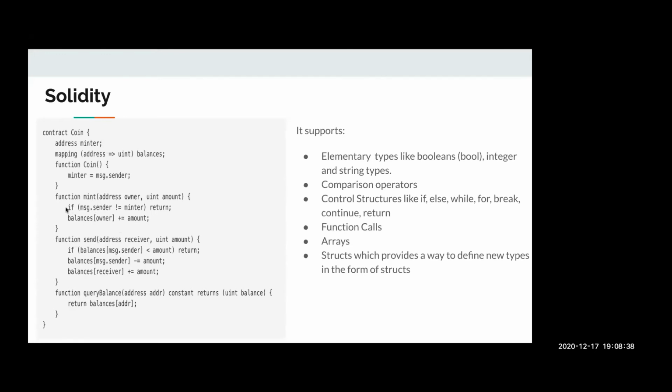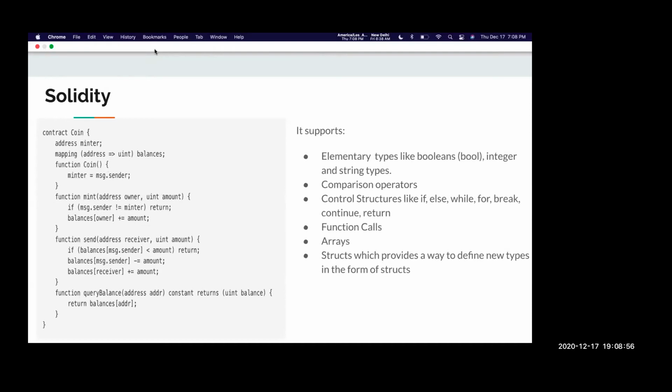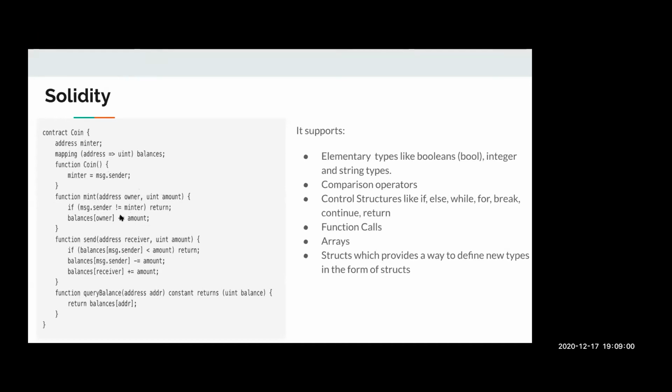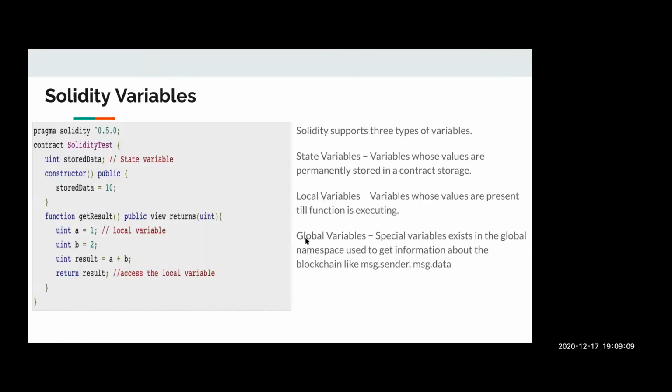So this is a type of comparison operator where we are just checking if the account that invoked the mint function is the same as the account address specified during the contract function invocation. And after verifying it, I can choose to do my operation, if I want to add an amount to the account, or if I want to deduct the amount from the account. So let's move to the next slide.